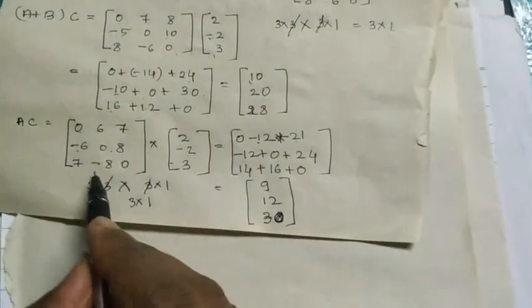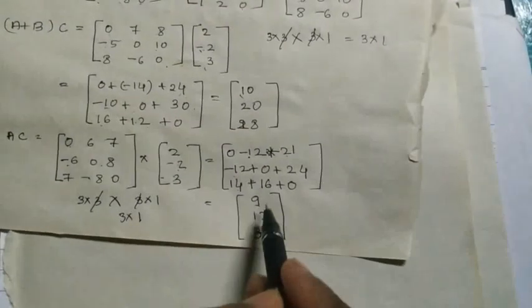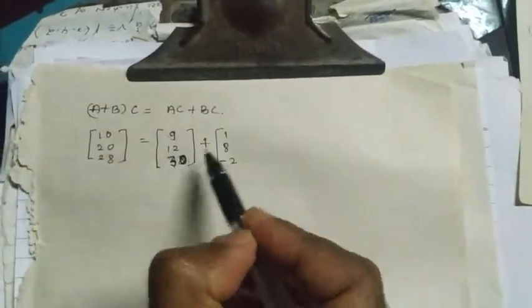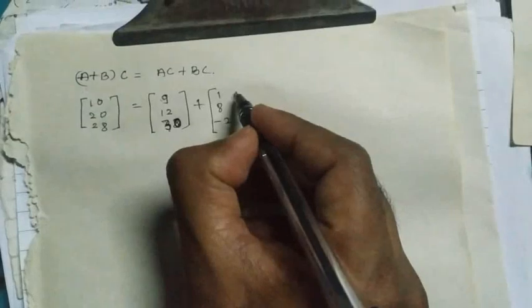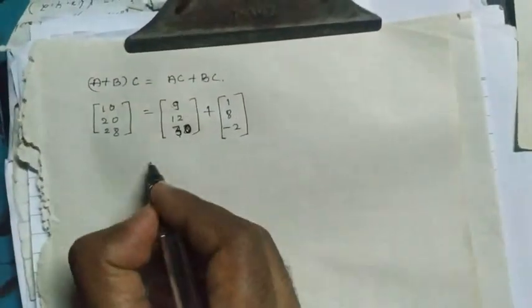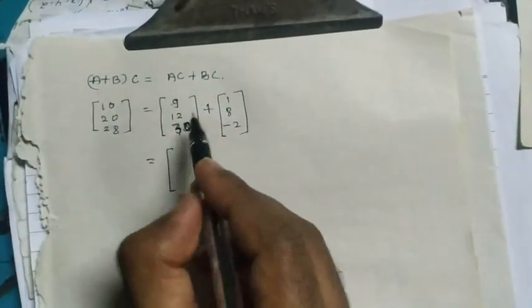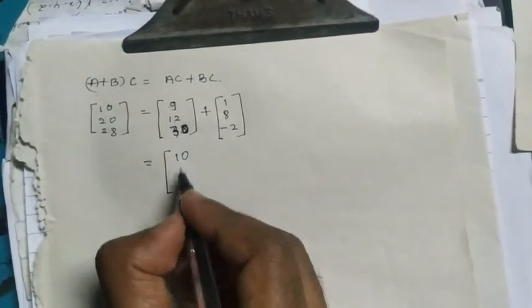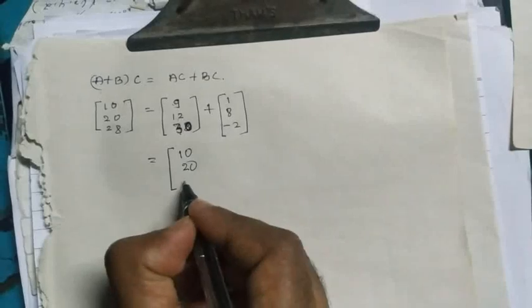So here we have the AC elements, sorry, a little mistake: 14 plus 16, that is 30. So AC is 9, 12, 30, and BC we already have as 1, 8, minus 2. So we have to check whether LHS is equal to RHS. 9 plus 1 is 10, 12 plus 8 is 20, 30 minus 2 is 28. So here we again get the same result.